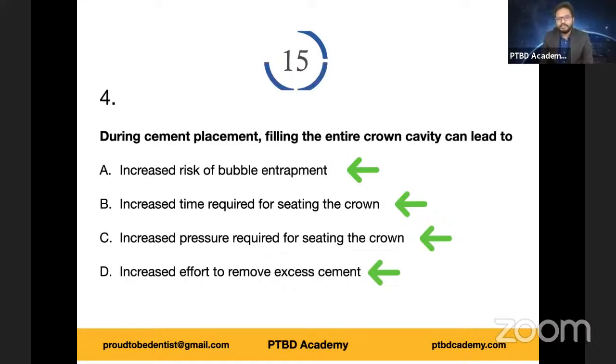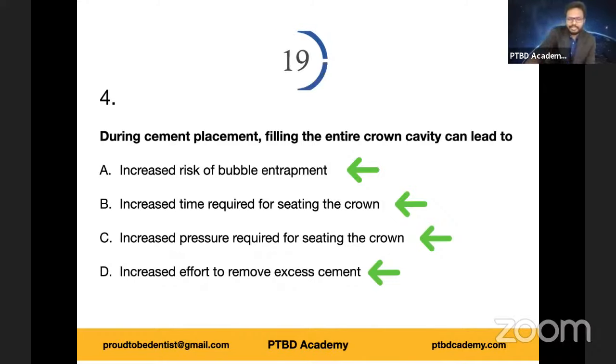I'm glad you tried. So during cement placement, filling the entire crown cavity can lead to all of the following. Because you fill the entire crown with luting cement, which means there is a greater chance for increased risk of bubble entrapment in the process, increased time required for seating, as you have to carry the entire cement, obviously increased pressure and increased time and effort to remove excess cement, isn't it? So all of the given options are true.